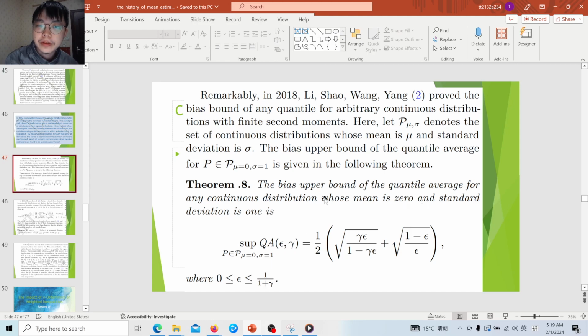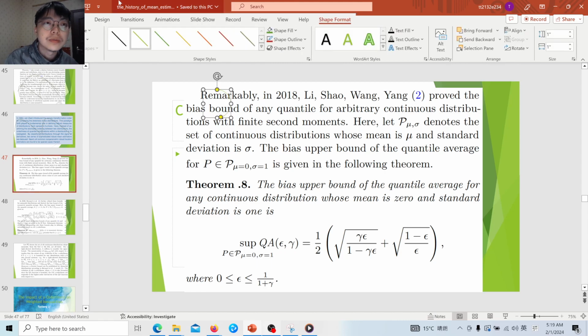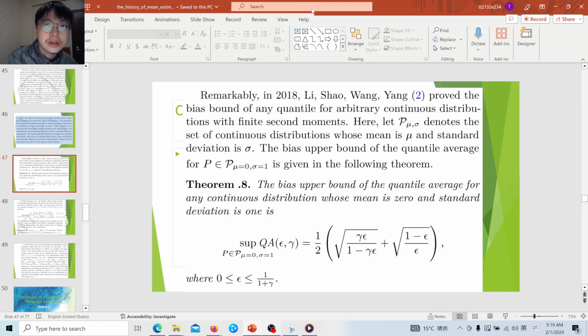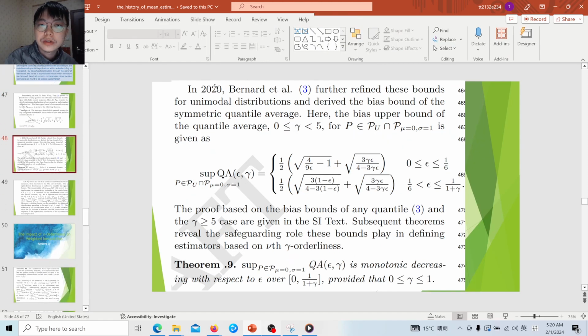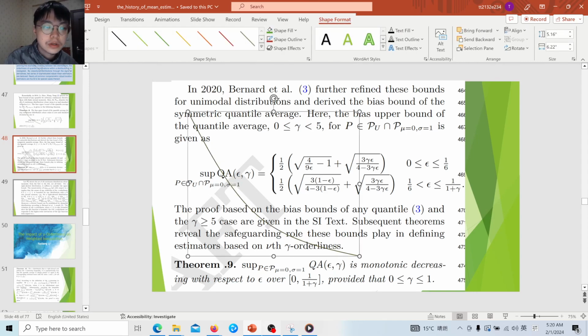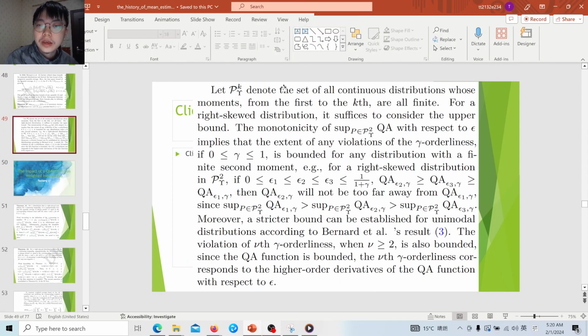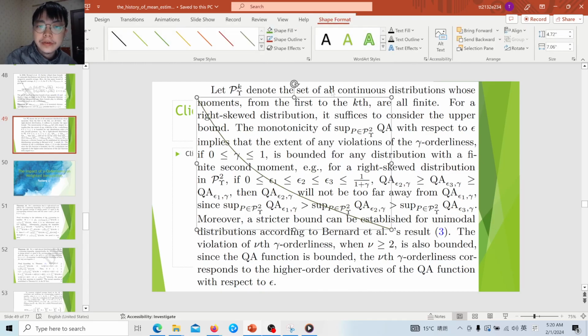And this bound is also monotonic. I do not show it here, but you can draft it by yourself. It is a little bit like this, monotonic. Also, Bernard further refined the bound for unimodal distributions, and this is also a monotonic function. And this monotonic bound has an important role.